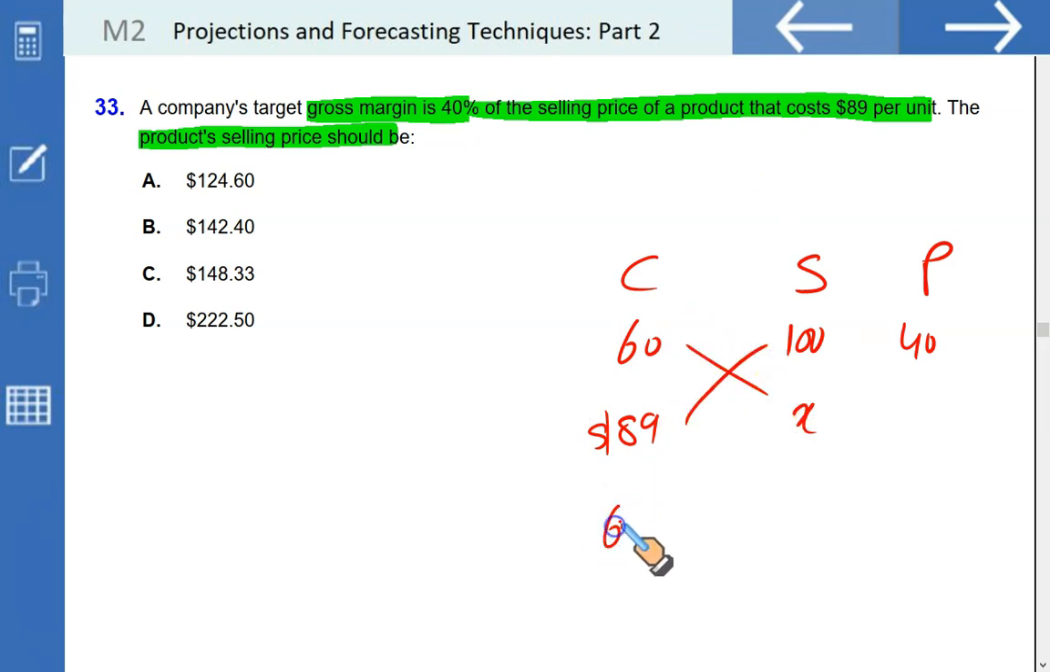Quickest way to do it, 60x is equal to 89 times 100, and x is equal to 89 times 100 divided by 60, that is 148.33. That is C. This is very helpful. Please note it down.